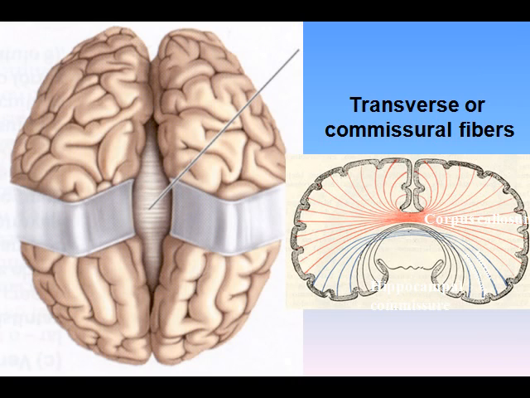2. The transverse or commissural fibers connect the two hemispheres. They include A. The transverse fibers of the corpus callosum, B. The anterior commissure, C. The posterior commissure, and D. The lyra or hippocampal commissure. They have already been described.